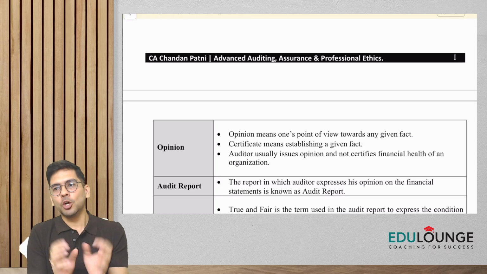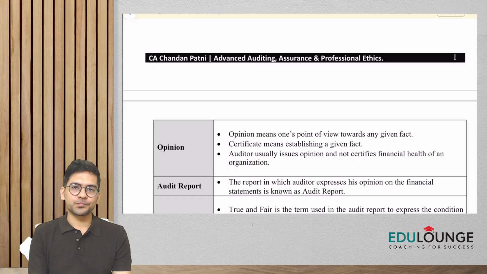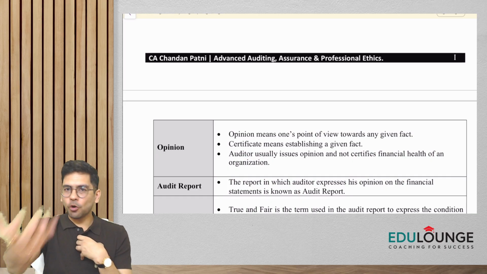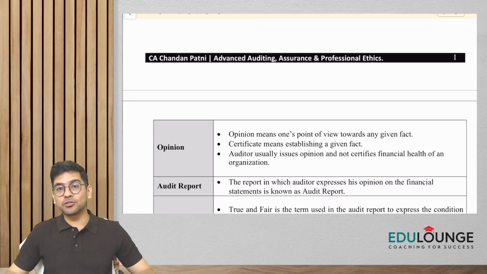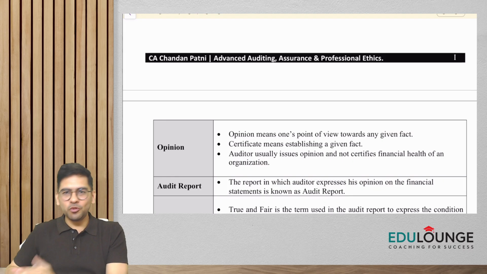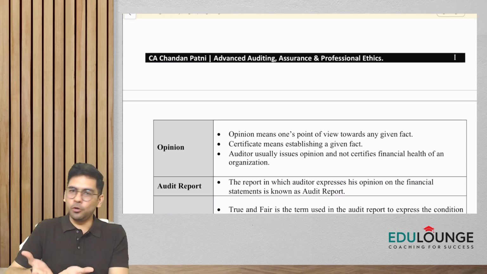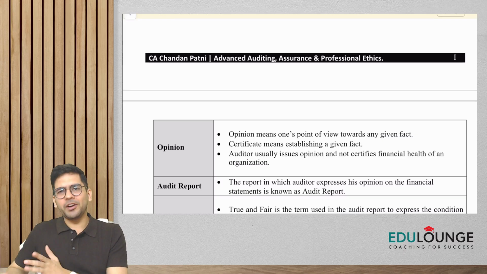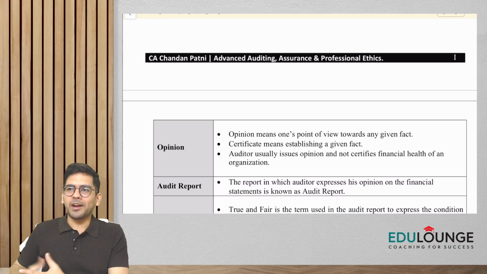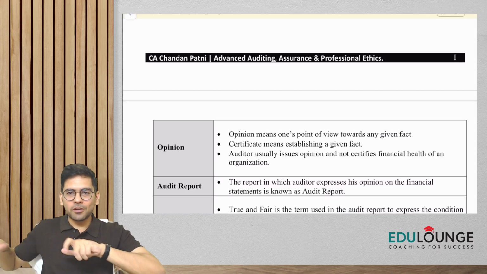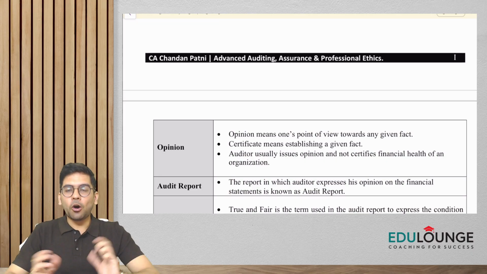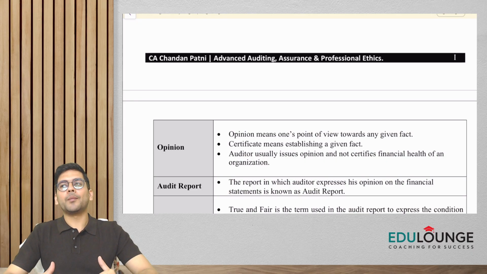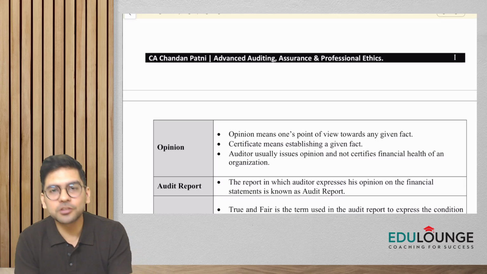Now there is a difference. Opinion means one's point of view. My opinion, your opinion might be different. Like a very layman's example, which I generally give at the intermediate level also. If two friends watch a movie, guys, one might find the movie very good, the other might not find it good enough or interesting enough. He might find the movie very boring and a waste of money. So each one of them has a different opinion, right? And this is how audit happens. Audit is basically an expression of opinion. It's not a certificate.